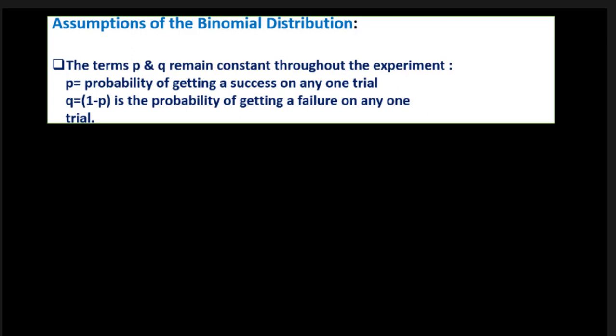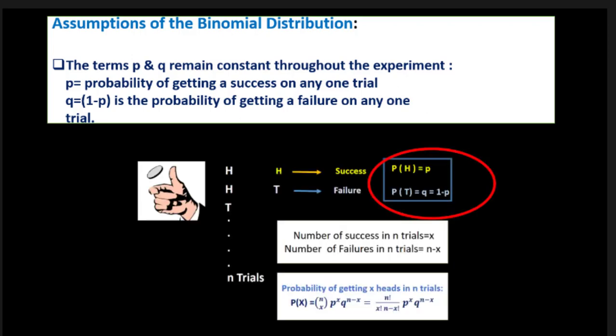The terms P and Q remain constant throughout the experiment, where P is the probability of getting a success on any one trial and Q is the probability of getting a failure on any one trial.